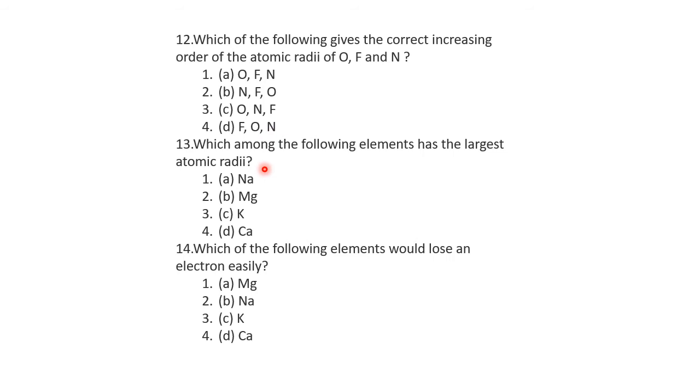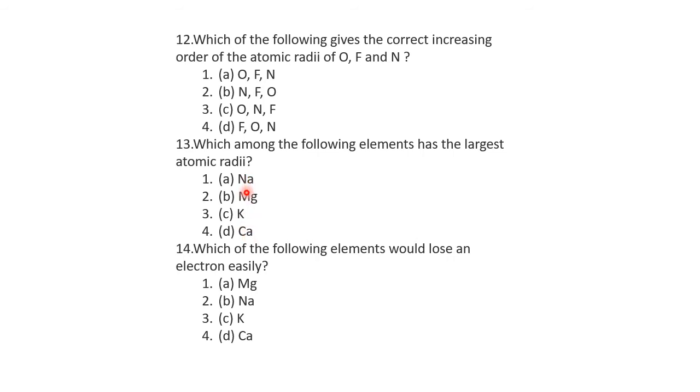Next question. Which among the following elements has the largest atomic radii? Sodium, magnesium, potassium, and calcium. Sodium and potassium belong to one group, extreme left. After the extreme left, next is magnesium and calcium. Sodium and potassium are group 1, magnesium and calcium are group 2. When we move from group 1 to group 2, atomic size decreases. Therefore magnesium and calcium atomic size is less, so that is ruled out.